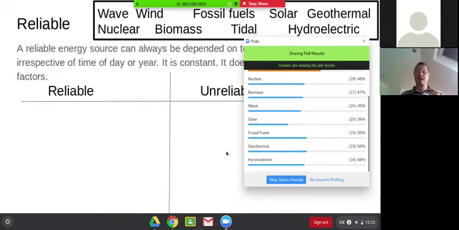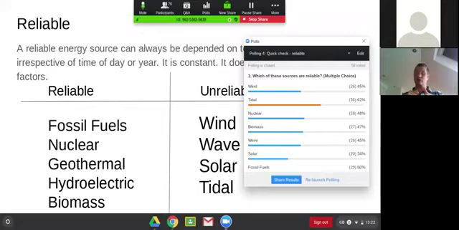The ones that are reliable are fossil fuels. Okay, they've got all sorts of problems with them, but you can turn them up. You can make sure that you've got the fuel there. You just have to burn it to heat the water, to generate the electricity. You can always do it. Nuclear, again, there's problems associated with it, but it's reliable. Geothermal, that you can always get access to the heat of the earth. Hydroelectric, you've got a big dam of water and you can let down as much of it as you need. And biomass, the same idea, you've got that fuel, so you're able to burn it whenever you need in order to generate steam, in order to get the kinetic energy, in order to generate the electricity.